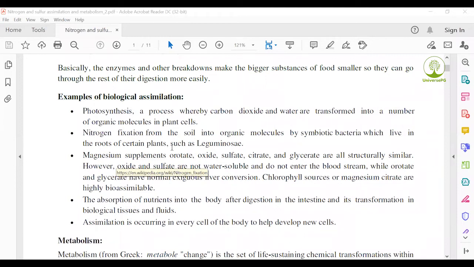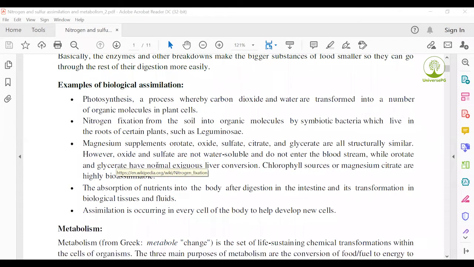Then the plants use the nitrogen source from this nodule. In this plant, there is no need to use excess nitrogen fertilizer such as urea for their growth and development.